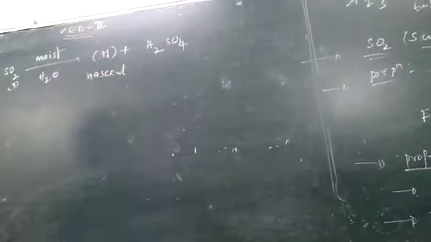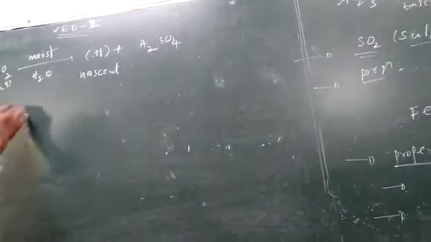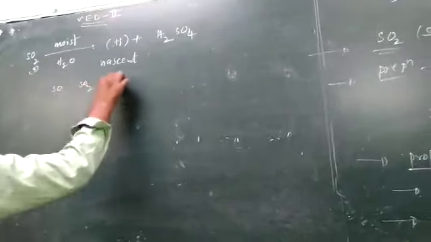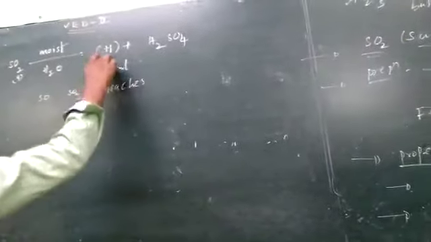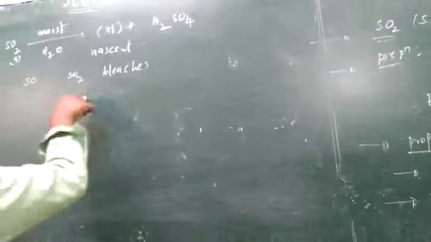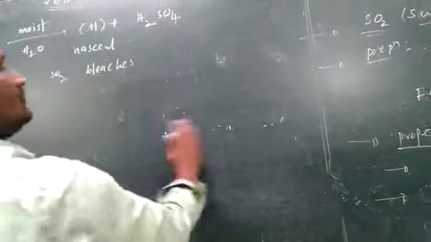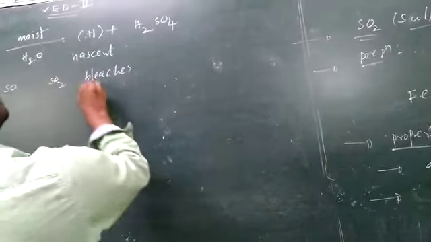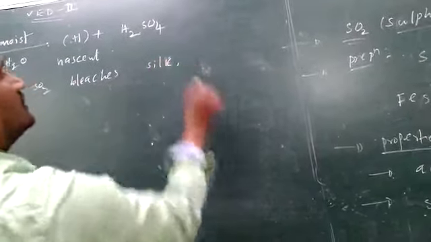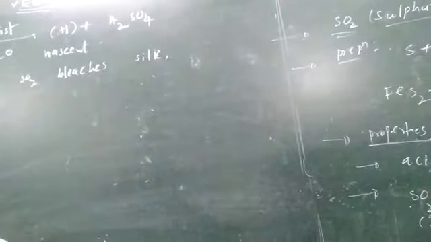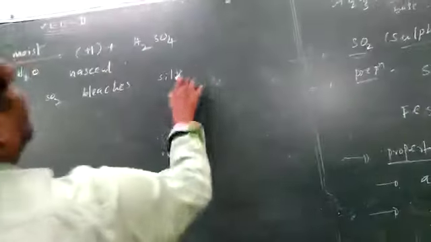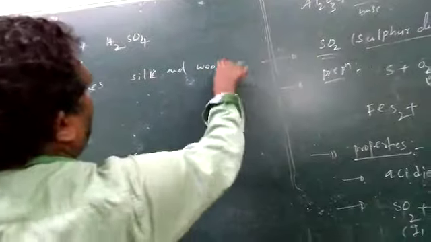Due to the formation of this nascent hydrogen, SO2 bleaches silk and also wool. SO2 acts as a bleaching agent for silk and wool.